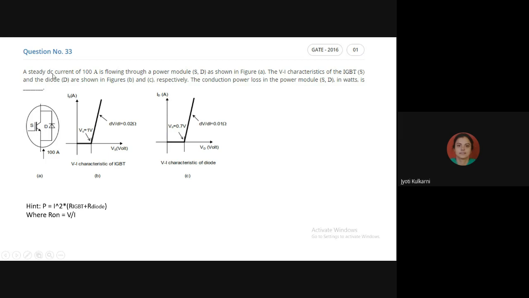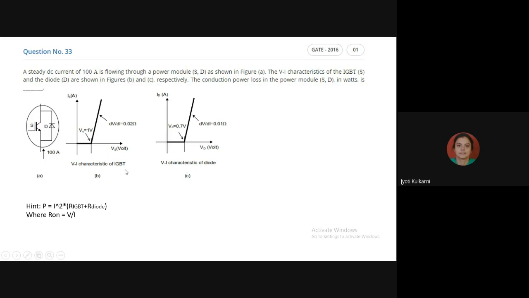A steady state DC current of 100 ampere is flowing through a power module, which is a combination of S and D as shown in figure A. The VI characteristic of the IGBT and the diode are shown in figure B and C respectively. The conduction power loss in the power module SD in watt is. So it is a fill in the blank. You are supposed to write the answer.